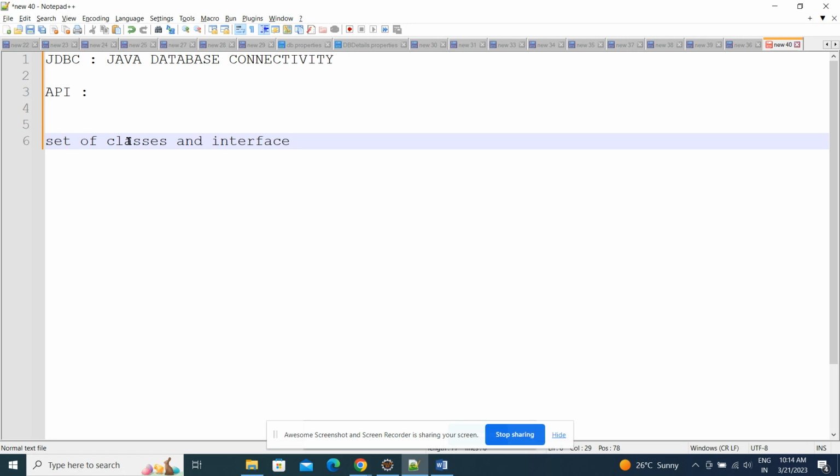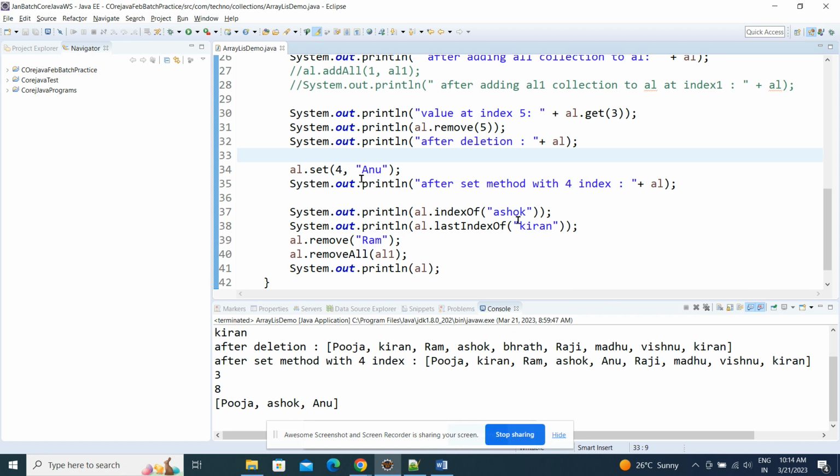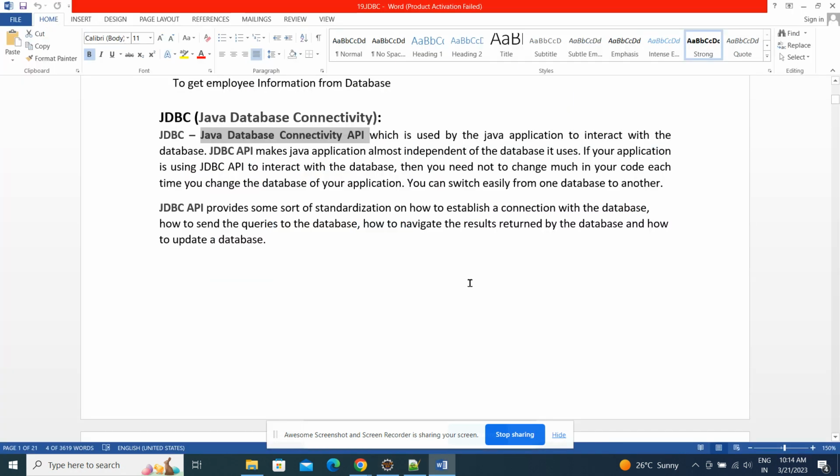We'll see some examples also, guys, no worries. This theoretical knowledge is required before going to practical knowledge. The JDBC API is used by a Java application to interact with the database.